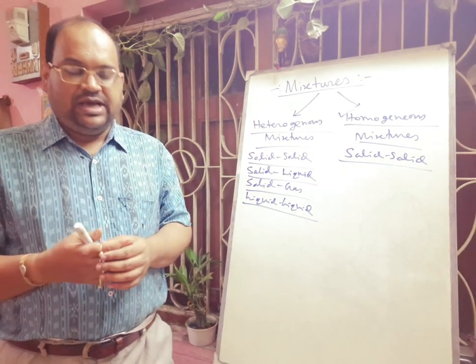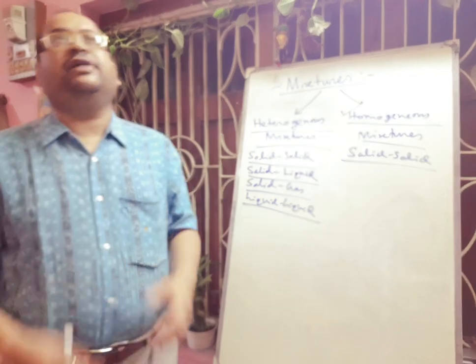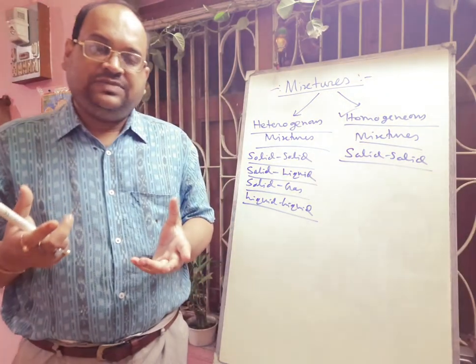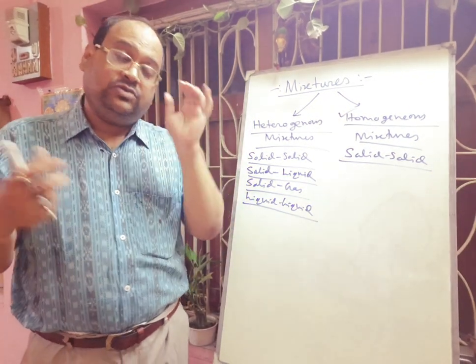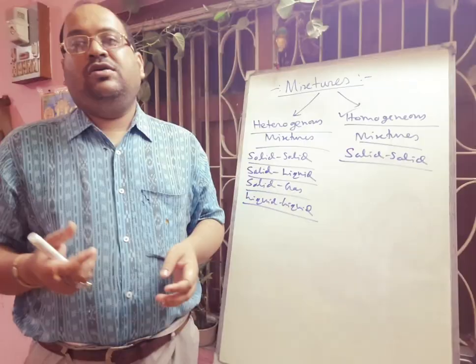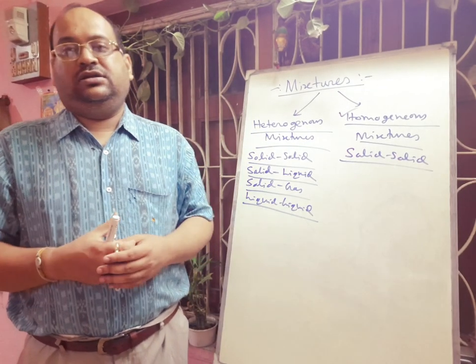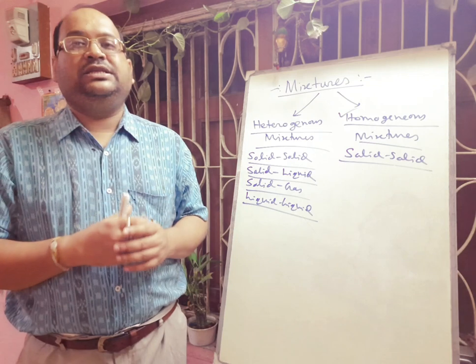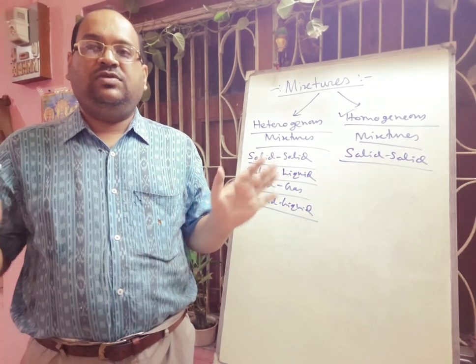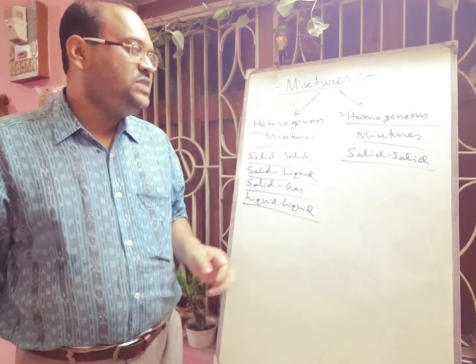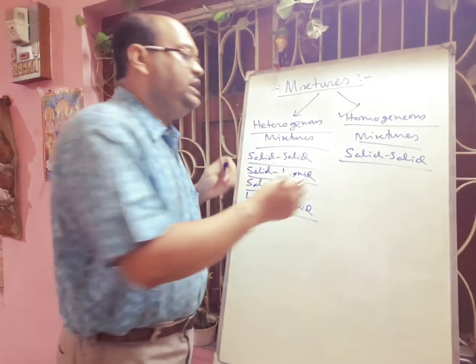Even the gold rings we wear: pure gold is a very soft metal, so we have to add impurity like silver and copper to make it hard. Then ornaments we can prepare easily, but pure gold is not suitable for making ornaments. Next we will discuss solid and liquid.